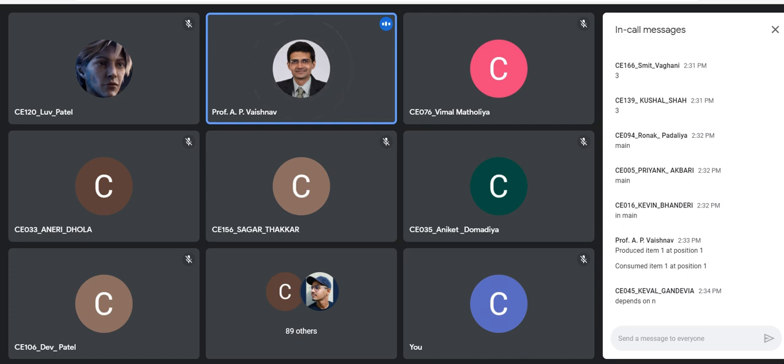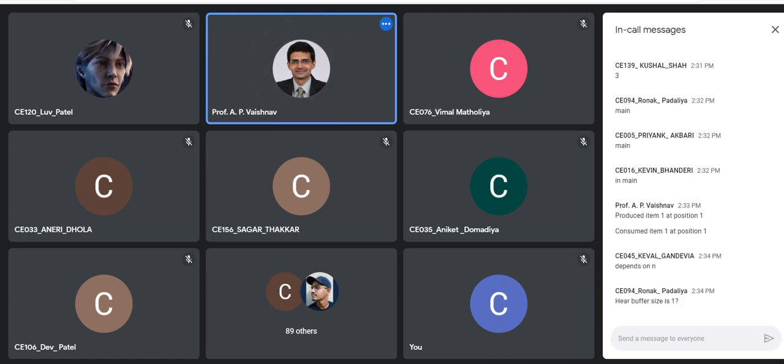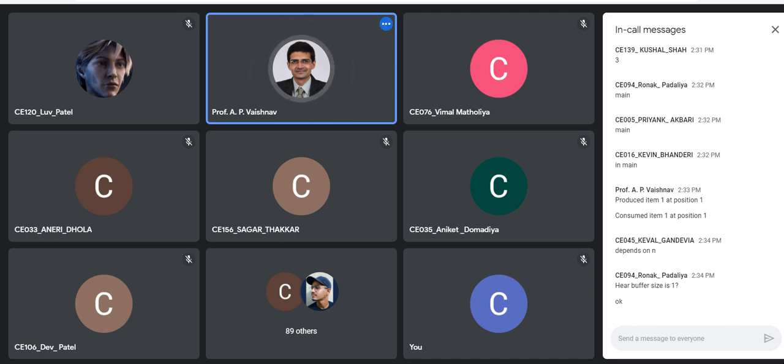Until then, it should go on. But wherever the buffer becomes empty, the consumer should block, and wherever the buffer becomes full, the producer should block. Buffer size, you can keep 5, for example, so that you can see the output. That will be interesting to see and track the output. If you keep the buffer size 1 or 2, it won't be easy or interesting to track.